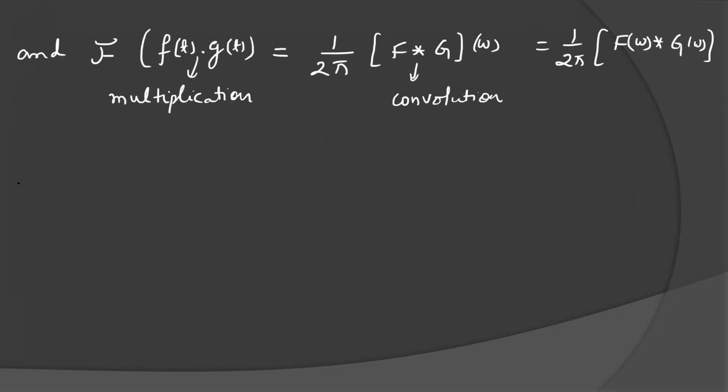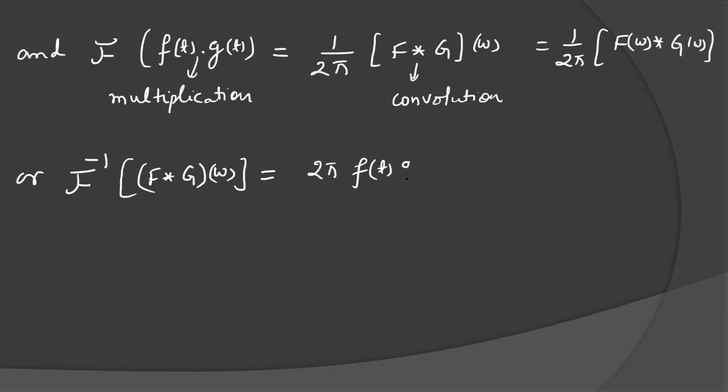Or we can write the Fourier inverse of F convolution G of omega, 2 pi we can take on the left hand side, so 2 pi f(t) g(t).